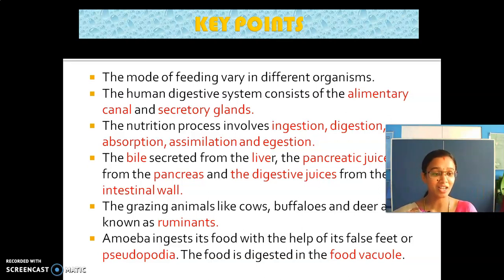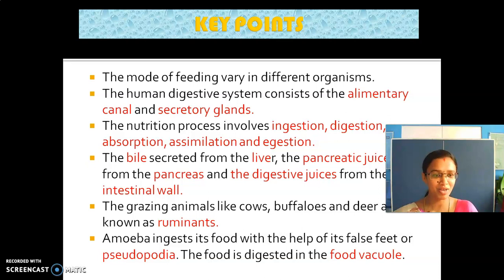So what are the glands associated with it? Liver, pancreas. The liver secretes bile juice, which is stored in the gallbladder. The pancreas secretes pancreatic juices and the small intestine secretes intestinal juices. The stomach secretes digestive juices. And coming to the next, the grass eating animals like cow, buffaloes and deer are known as ruminants.